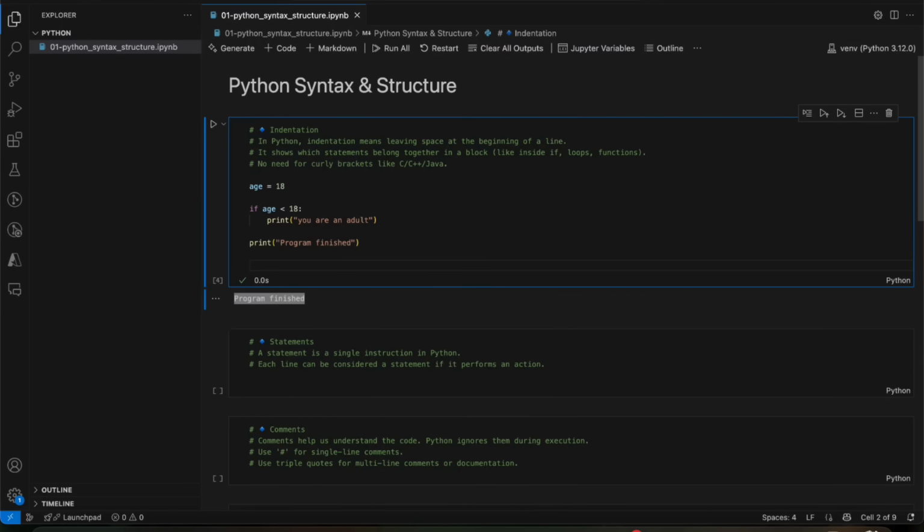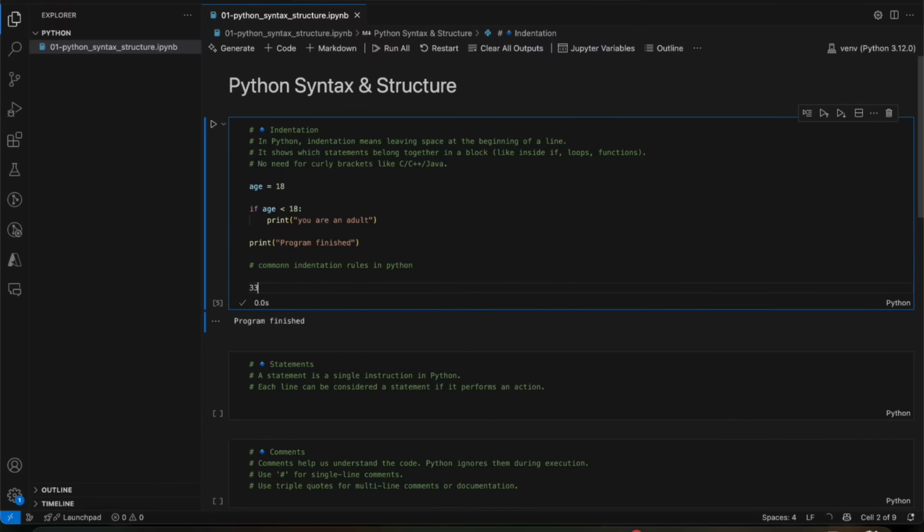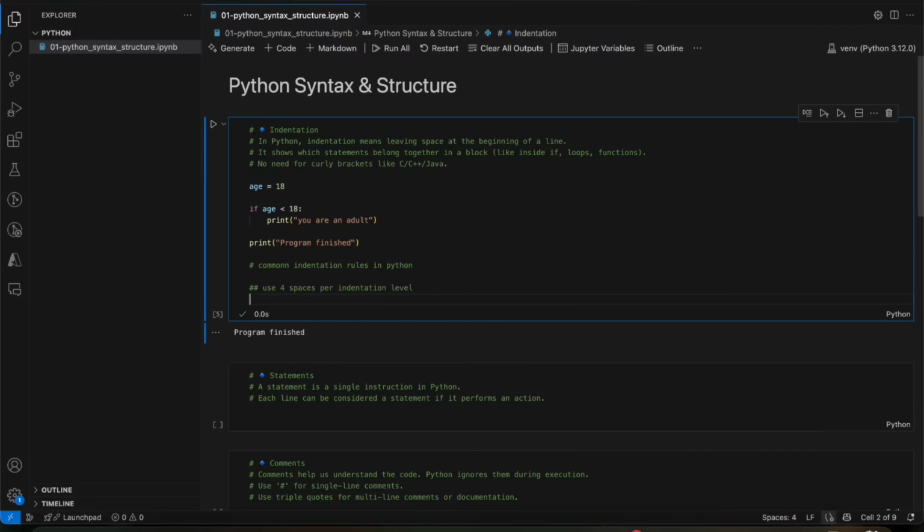Now we'll see some common indentation rules in Python, which we use for defining code blocks. The first rule: always use four spaces per indentation level, and never mix spaces and tabs together.